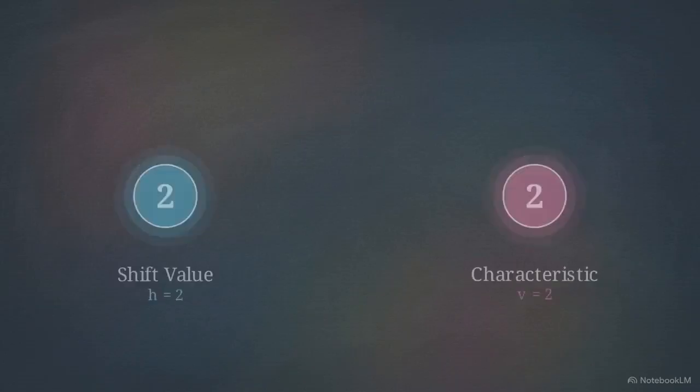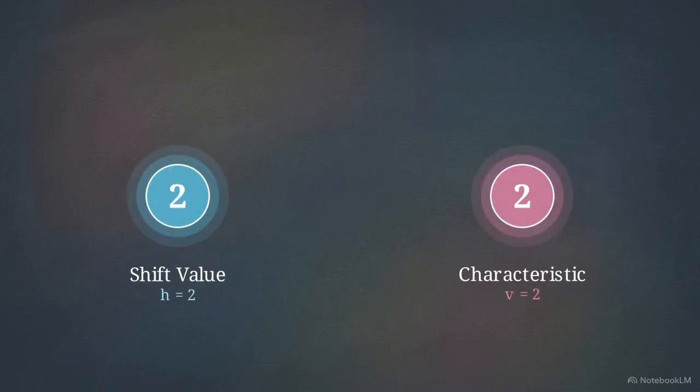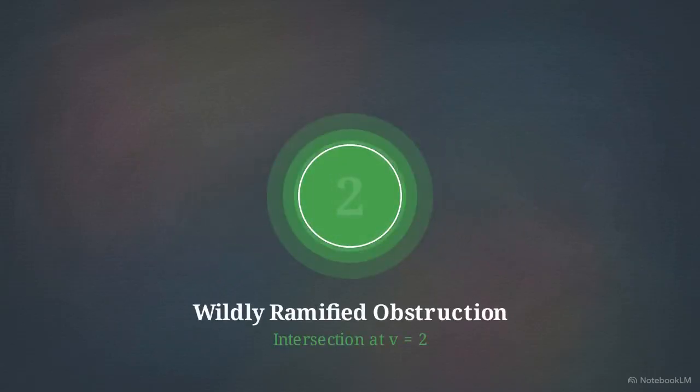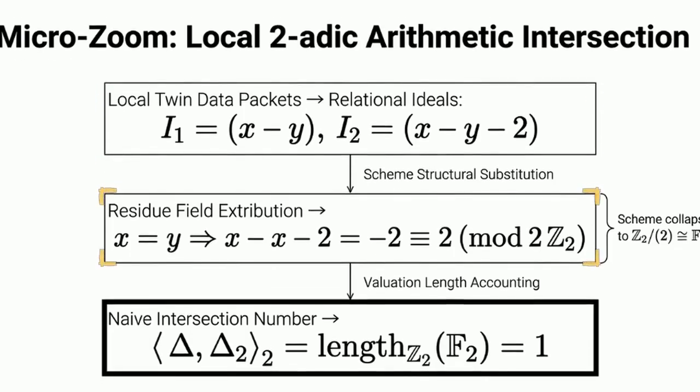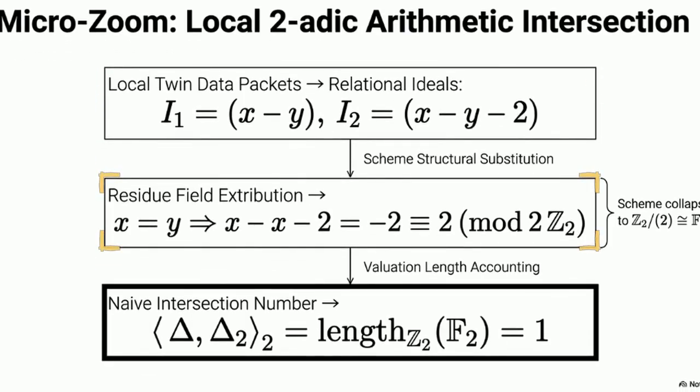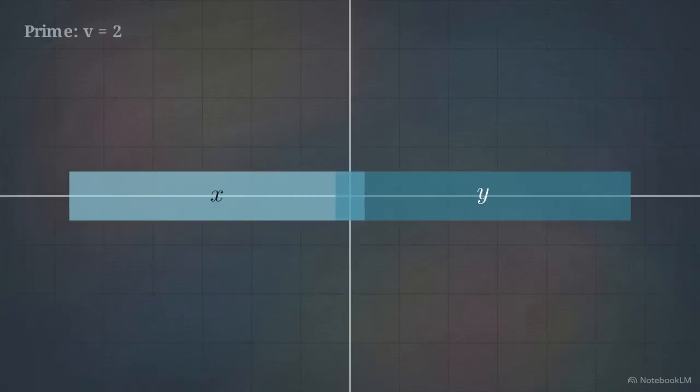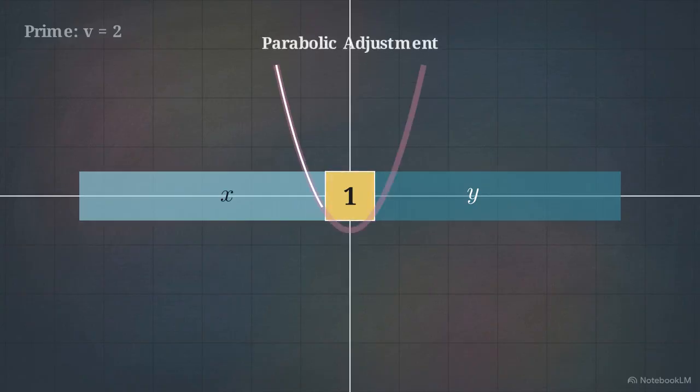At the ramified prime v equals 2, the shift value matches the local residue field's characteristic. We measure how deeply the components amalgamate using these relational ideals. By substituting the first ideal into the second, it yields the quotient ring Z_2 over 2, which is isomorphic to the finite field F_2, resulting in a naive local intersection number of 1. This value of 1 represents the baseline algebraic overlap of the twin prime gap before we apply regularizing adjustments for the prime fields.